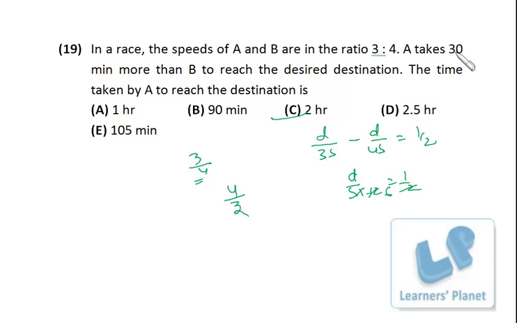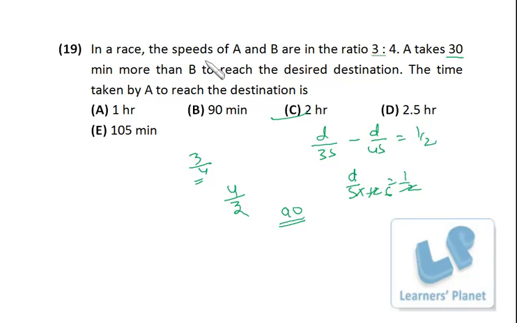So now that 1/3 is what? 30 minutes, right? 1/3 extra and A is taking 30 minutes more. That means 1/3 is 30. If 1/3 is 30, that means 1 is 90, right? So 1 is the time that is taken by B, right? And A is taking 30 minutes more than B, so he is taking 90 plus 30, 120. That is 2 hours.